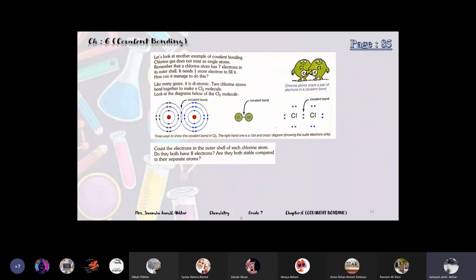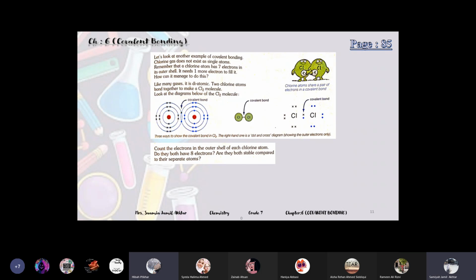Only these 2 pages are included, and after that we'll do question answers of this chapter. It's a small chapter and easy also. The next chapter, the metallic bonding one, has I think 3 or 4 pages.